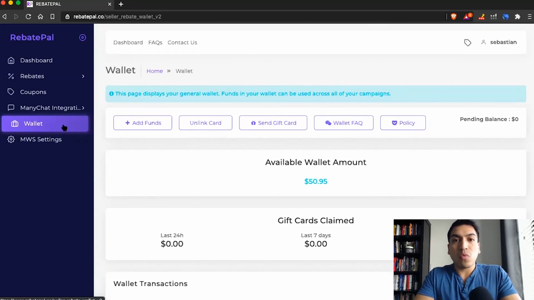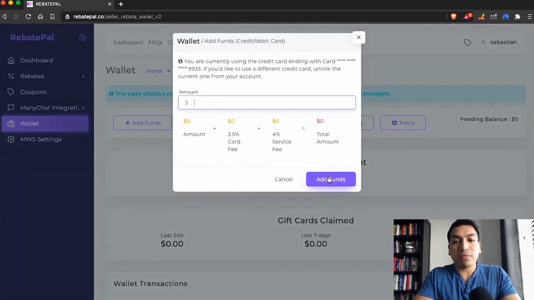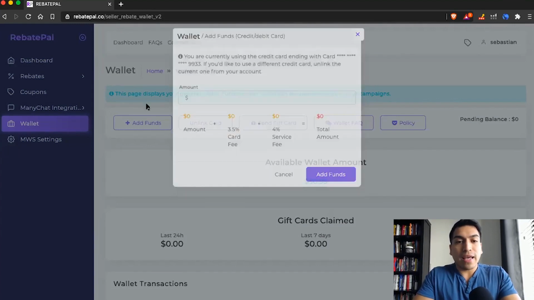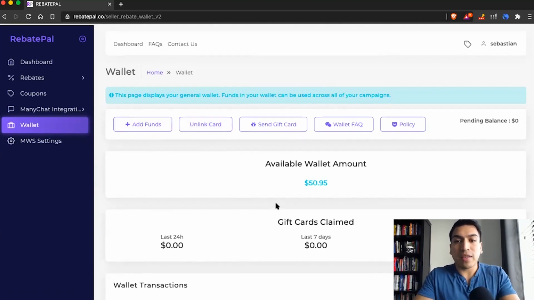And you can see here, this is the wallet section. So when you're going to want to create any sort of rebate, whether it's through Manychat or on our platform, you'll need to add funds to your wallet. And it's super easy to do. All you have to do is click on add funds, the amount, and that's it. And if this is your first time using RebatePal, you'll first just have to add your card right here. So it'll give you the option right here. It says add card, just click it, add your card info, and then you can add your funds right there.